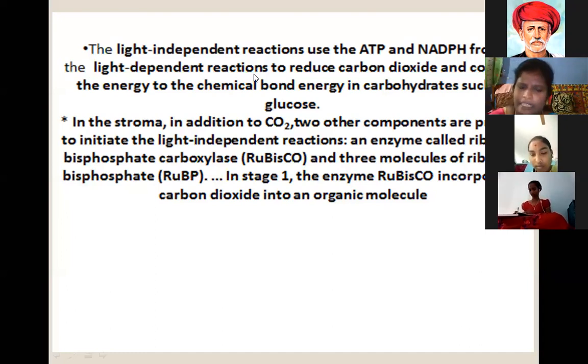This is mainly the mechanism of photosynthesis, very important to plants. How do plants prepare the food contents themselves? This is overall the mechanism of photosynthesis, very important. Keep it in your minds, ma. Everyone note these points and see the slides very carefully also. Okay, next slide, madam.